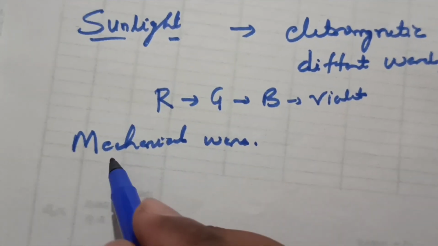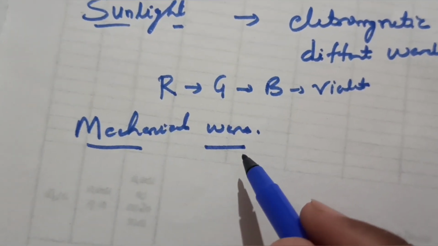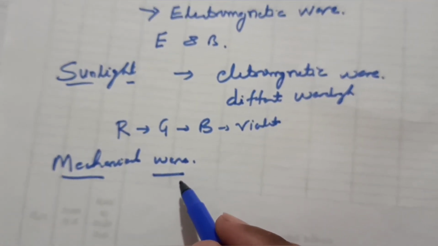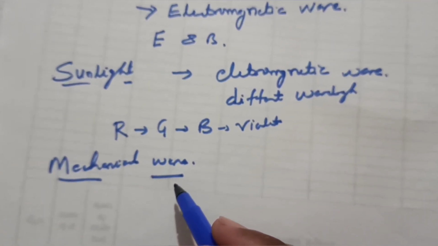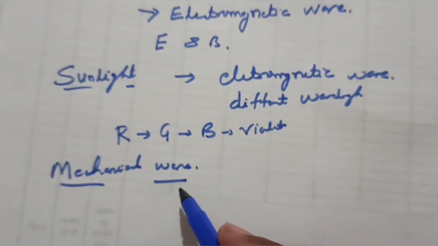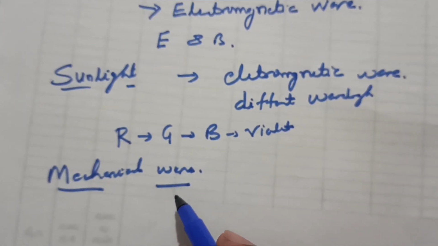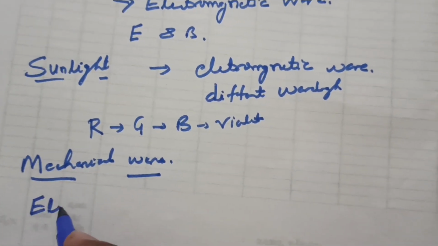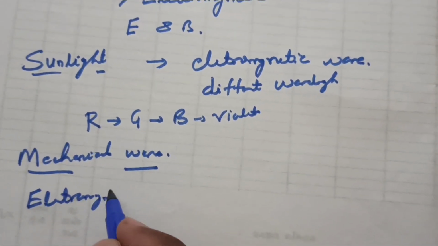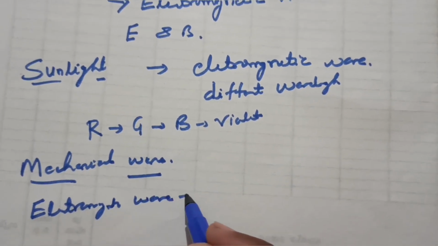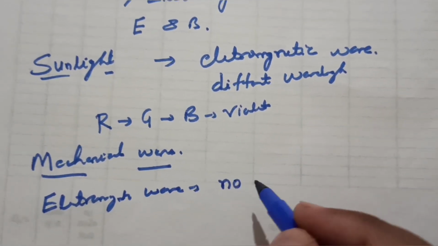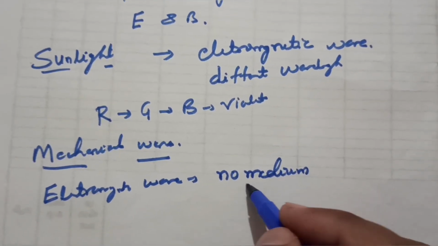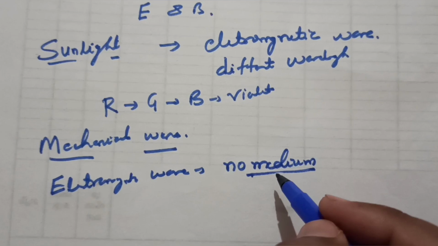Now, unlike mechanical waves, there are other types of waves, which are our discussion, called electromagnetic waves. No medium is required for the propagation of electromagnetic waves.